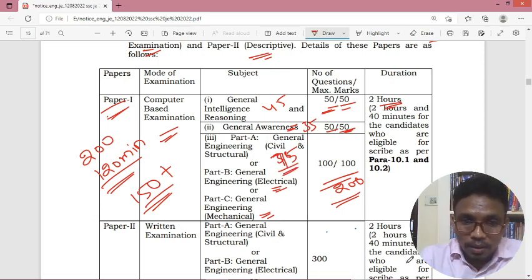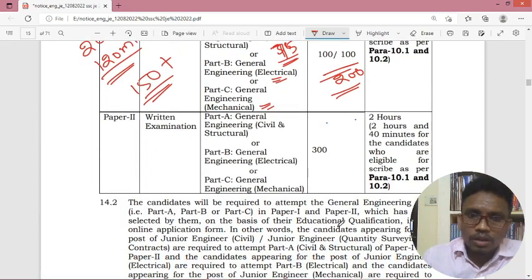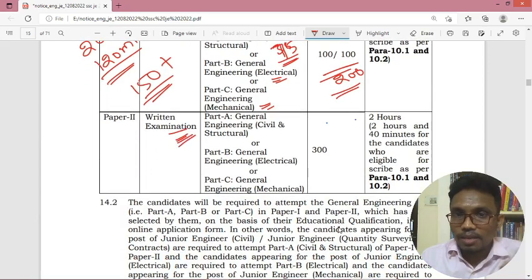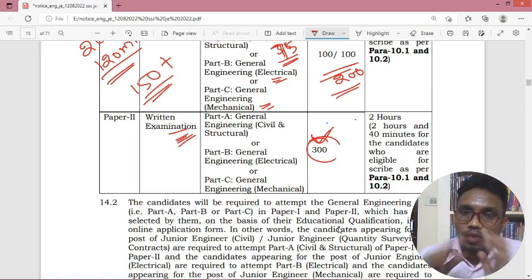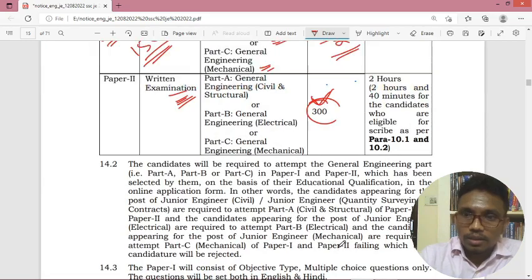Next, paper 2. Coming to paper 2, this is the written examination, where they will give us questions and we have to write the answers. Here only the core paper will be there, only the core syllabus. For a specific stream, you will get questions on that stream only. And the time given is 2 hours only.